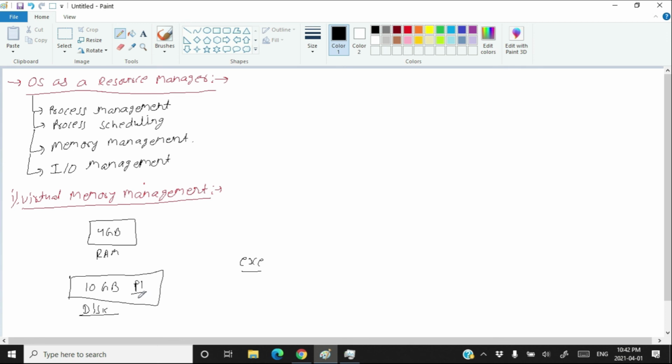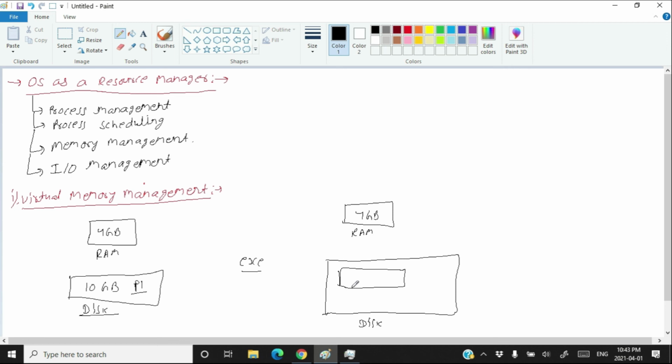If a process is on the virtual RAM part of the disk, then that process is not in the dormant state. That process is now an executing process. But of course, to actually execute it, we first need to transfer it to the RAM. So I am just drawing a clearer picture. You have a 4 GB RAM, and you have the big disk. A 10 GB part of this disk is treated as virtual RAM.